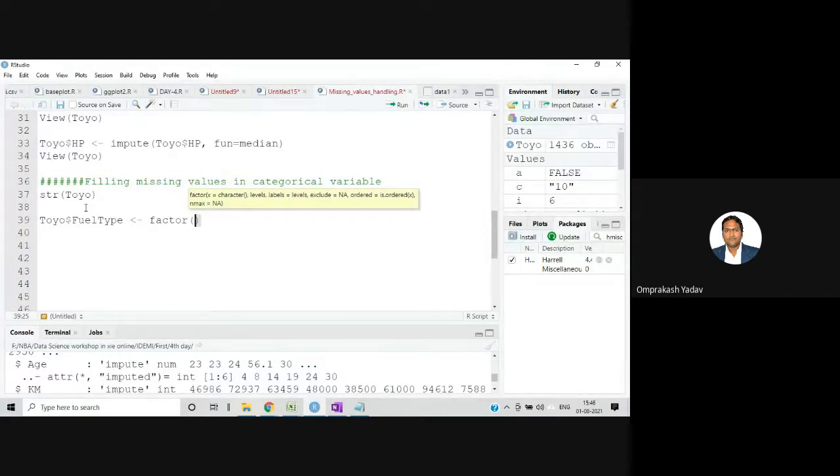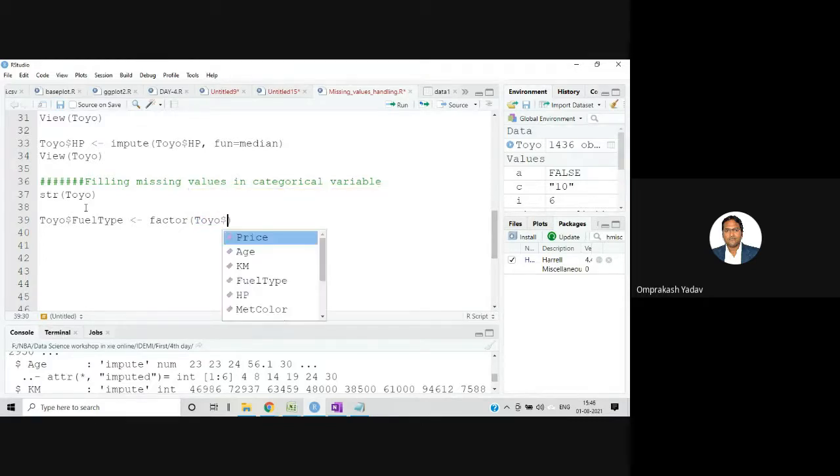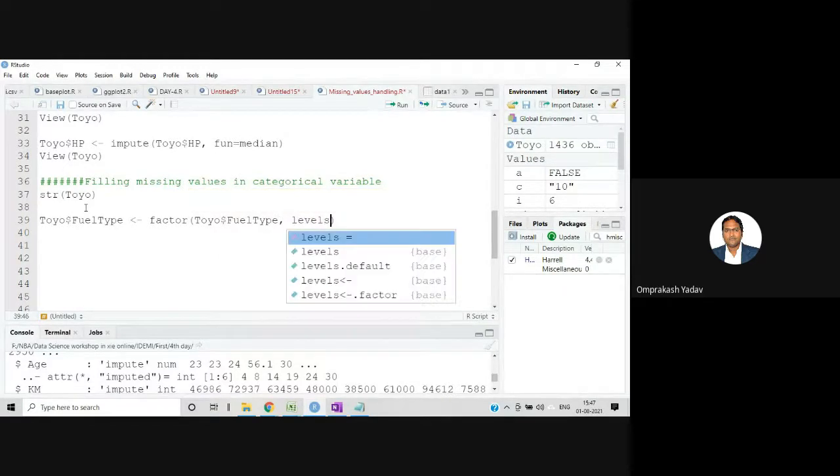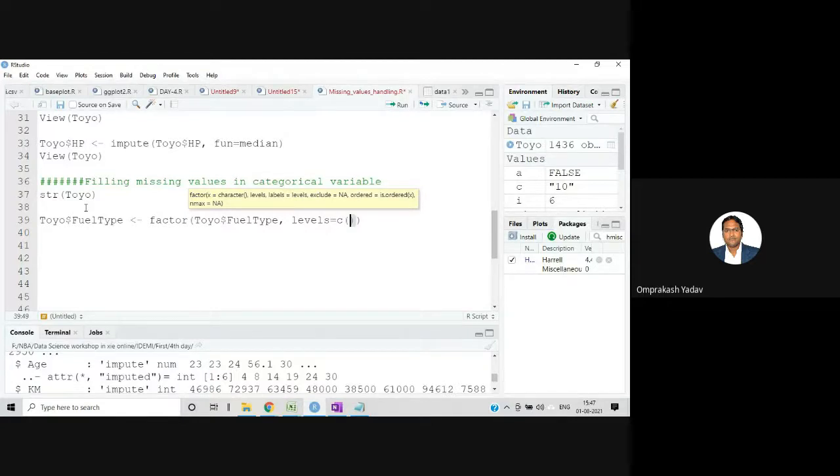So Toyo fuel type, which is a column, and then what levels are there in this one. Don't make any mistake in writing these levels. If it is capital or small, you need to write it properly. So first is petrol, which is there in that column. If you see, petrol is there, then there is diesel.